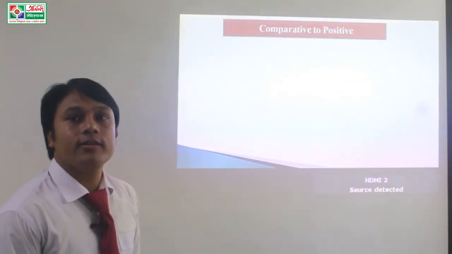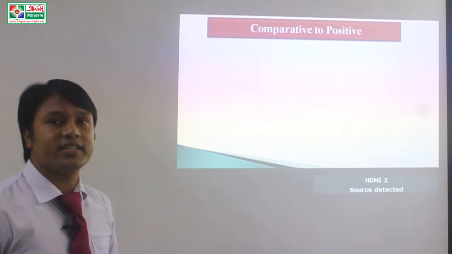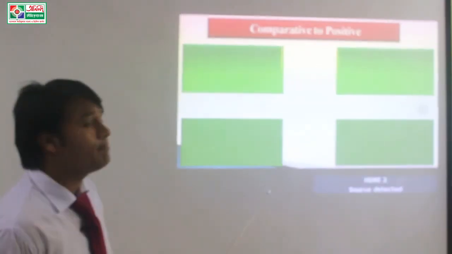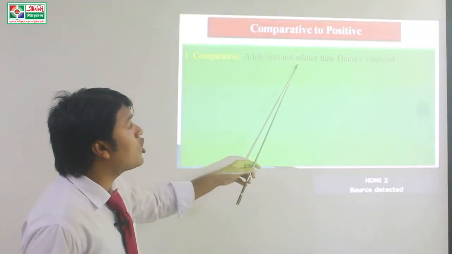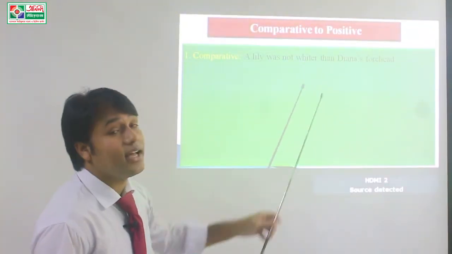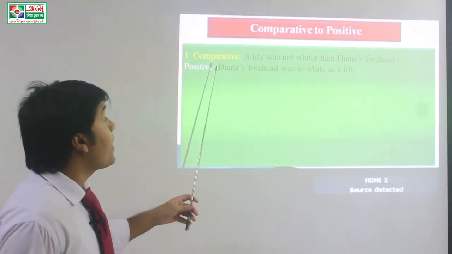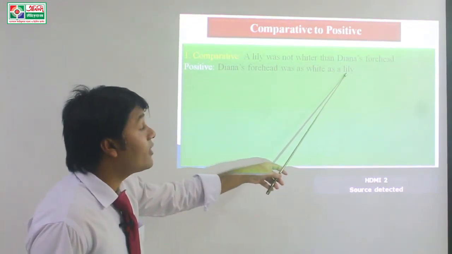Dear students, in this section we will change some comparative sentences into positive. Number 1, a lily was not whiter than Diana's forehead. Positive, Diana's forehead was as white as a lily.